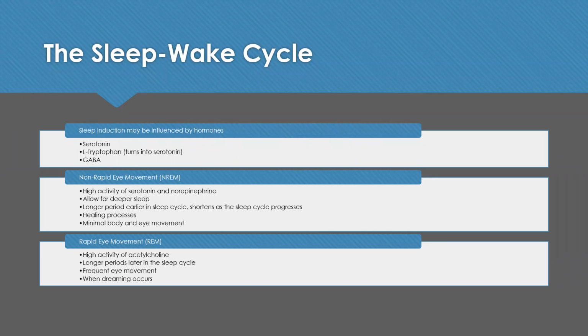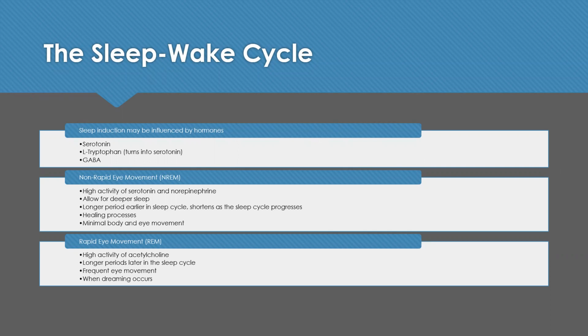We break sleep down into two different types: non-rapid eye movement, or NREM, and rapid eye movement, or REM sleep. In non-rapid eye movement, we see high activity of serotonin and norepinephrine, and this allows for deeper sleep. We see longer periods earlier in the sleep cycle, and this shortens as the sleep cycle progresses.